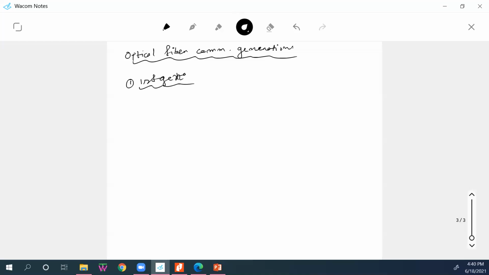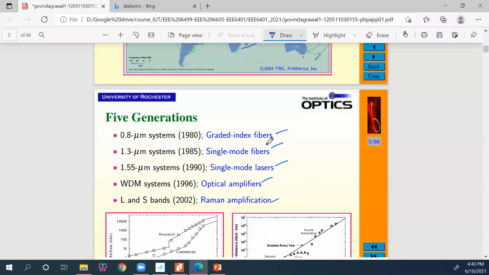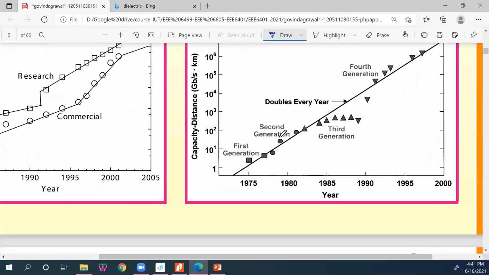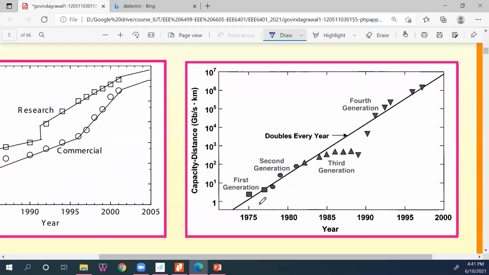In our reference book, you will find this on page 5. I'm just giving you the summary. This chart shows what happens in every generation.